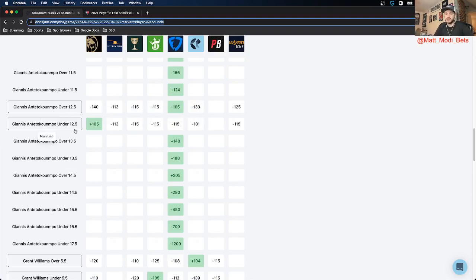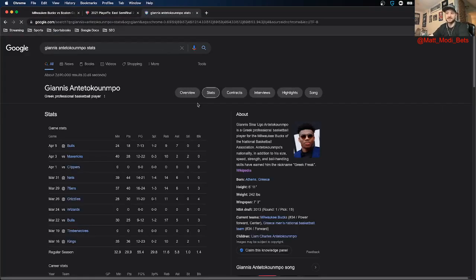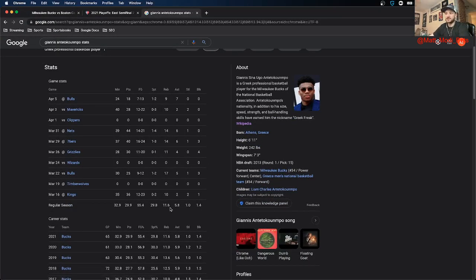Another thing you can do is look at where he's trending both on the season and recently. You can just Google Giannis stats, and it looks like he's averaging about just 11.5 per game, so under this number. Recently, he's also trending below this number. He had two games in a row against the Nets and the Sixers where he went above. Same thing with the Bulls. But recently, he's been trending below this. So maybe, if you're not comfortable betting against recent trends, that's an option.